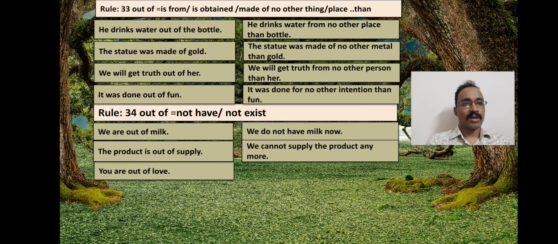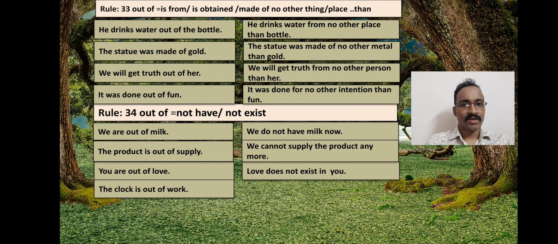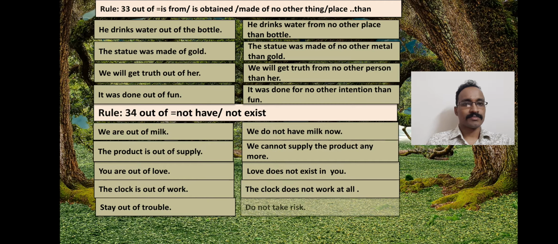You are out of love. Love doesn't exist in you. The clock is out of work. The clock doesn't work at all. Stay out of trouble. Do not take risk. So dear students, here you will find some different types of examples and rules, and you are requested again to note these examples for better understanding.